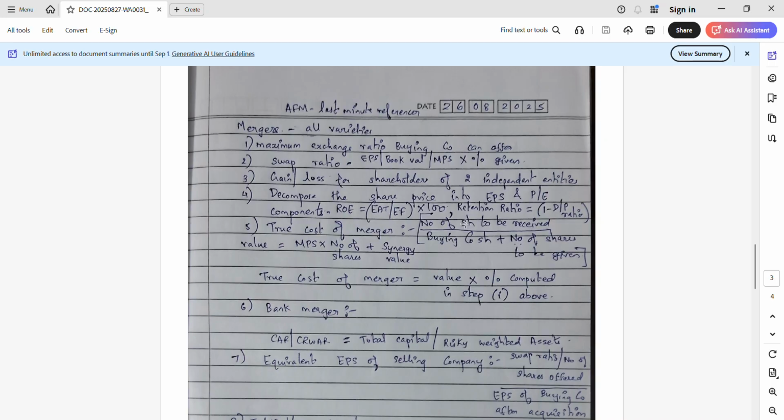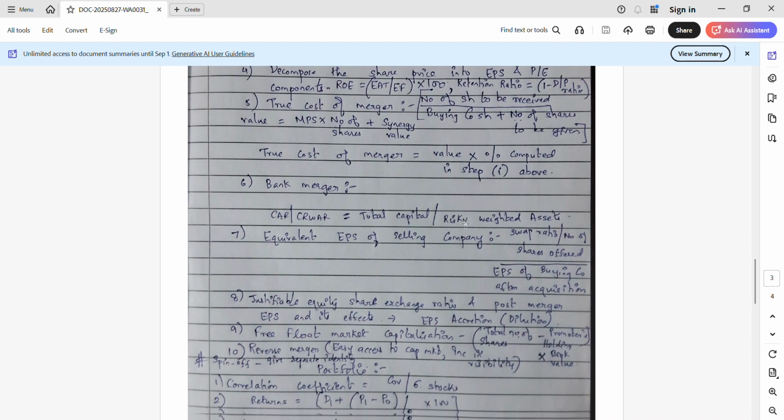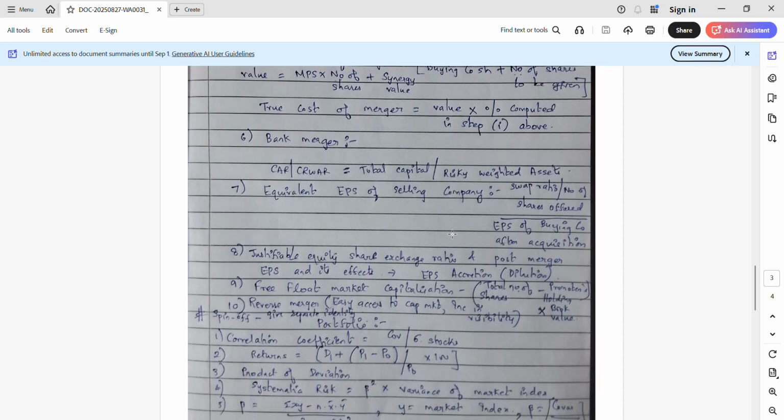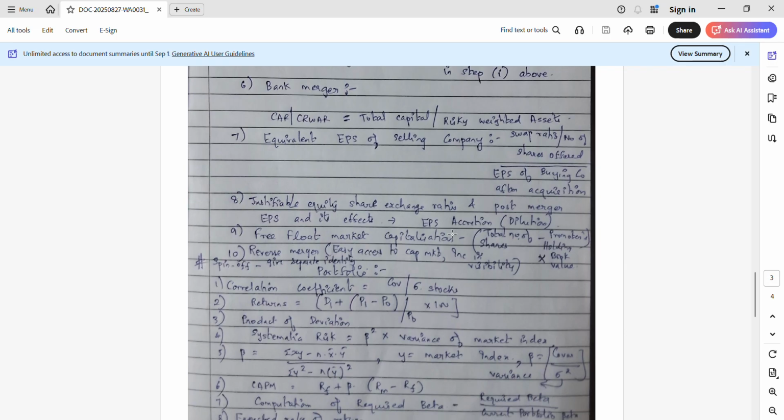Then for bank merger questions, the key thing you should keep in mind is CRAR, that is capital adequacy ratio, which can be computed as total capital by risk weighted assets. And the equivalent EPS of the selling company is the swap ratio or number of shares offered into the EPS of the buying company. Lastly, a couple of important things: free float market capitalization is total number of shares minus promoters' holding. And the correlation coefficient in a portfolio is computed by the covariance of the stock and market divided by the standard deviations, or variance of the market, you will get the correlation coefficient.